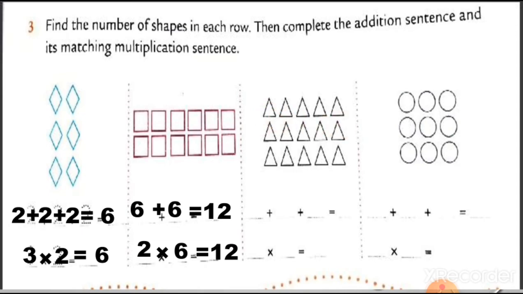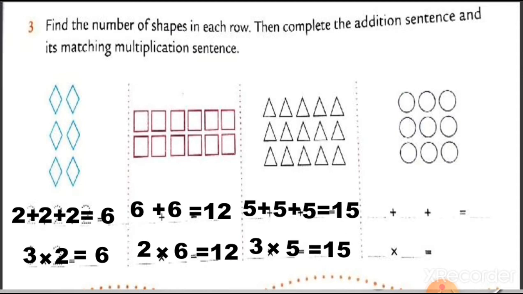Here there are 5 small triangles and there are 3 groups. So we can write down 5 plus 5 plus 5 is equal to 15. And here the number 5 is repeating 3 times. We are adding the number 5 three times. It means 3 fives are 15.